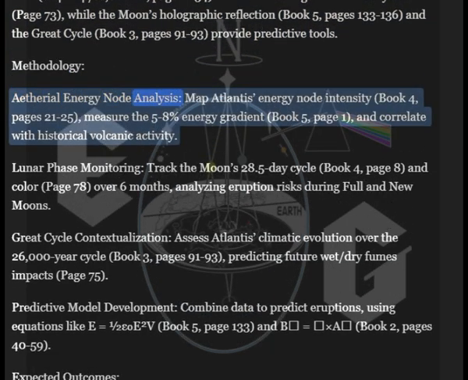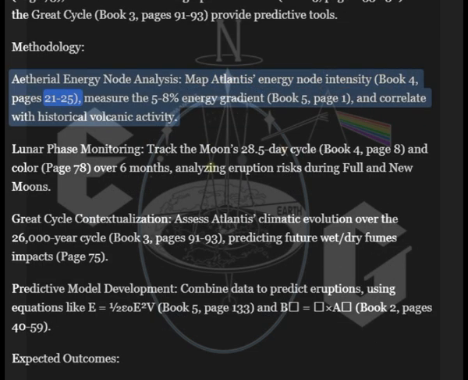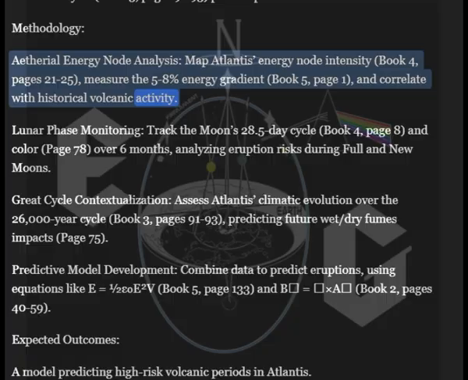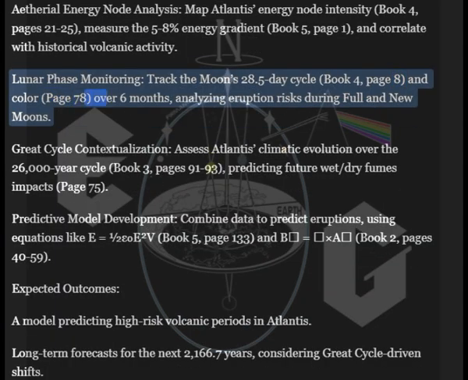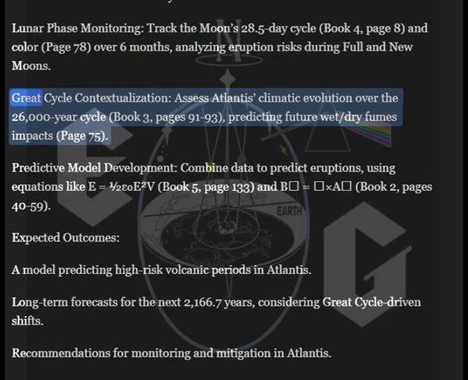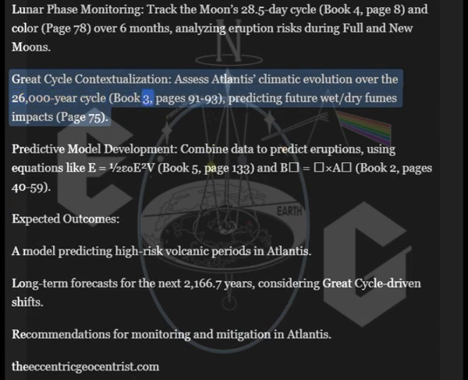Methodology: Ethereal energy node analysis. Map Atlantis's energy node intensity, Book 4, pages 21 to 25. Measure the 5 to 8 energy gradient, Book 5, page 1, and correlate with historical volcanic activity. Lunar phase monitoring. Track the moon's 28.5-day cycle, Book 4, page 8, and color, page 78, over 6 months, analyzing eruption risks during full and new moons. Great Cycle contextualization. Assess Atlantis's climatic evolution over the 26,000-year cycle, Book 3, pages 91 to 93.